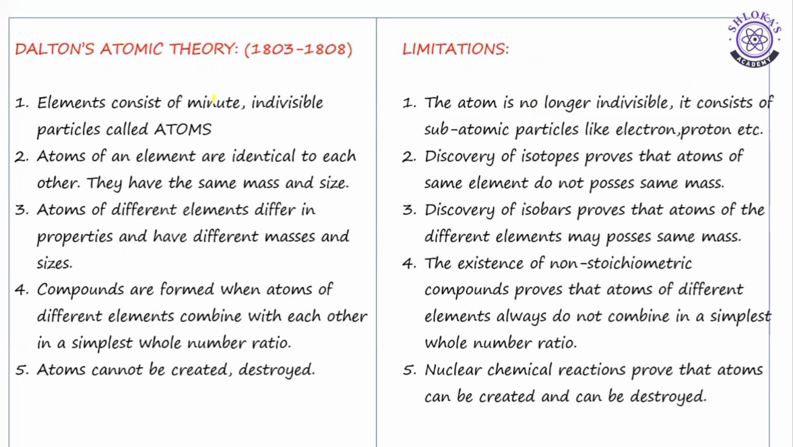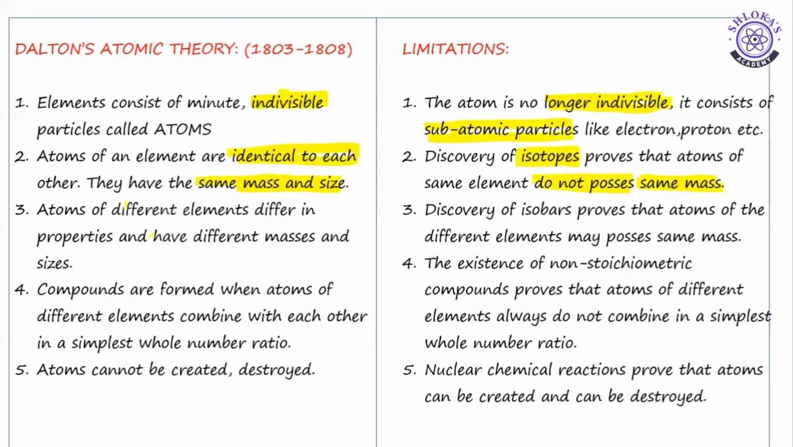First point, what is that? The atom was indivisible, meaning it cannot be broken further. But after the discovery of subatomic particles, it is no longer indivisible; it can be broken into electrons, protons and neutrons. Next, atoms of an element are identical to each other, with the same mass and same size. But after the discovery of isotopes, it has been proved that atoms of the same element do not possess the same mass and same size. That is a limitation.